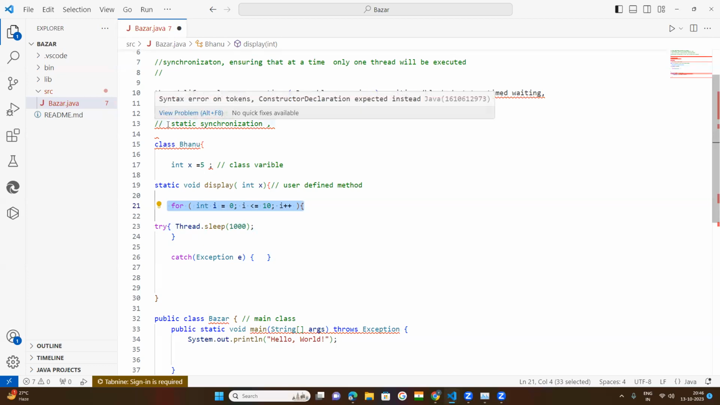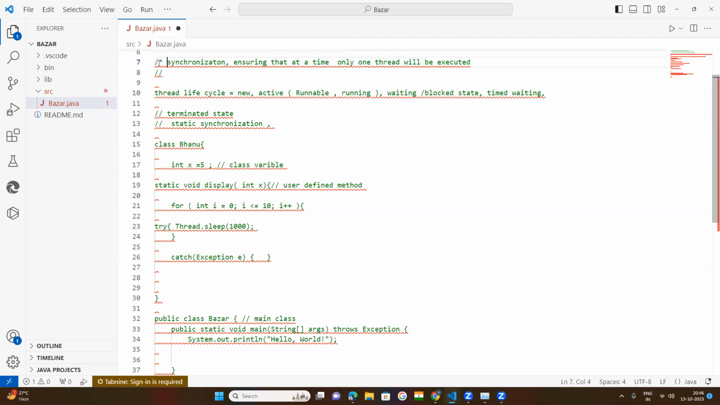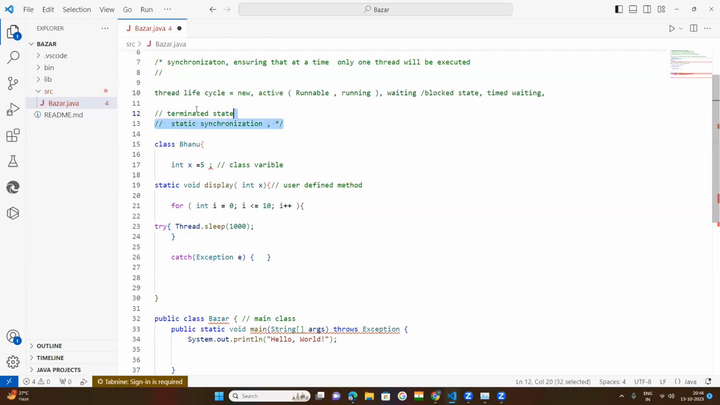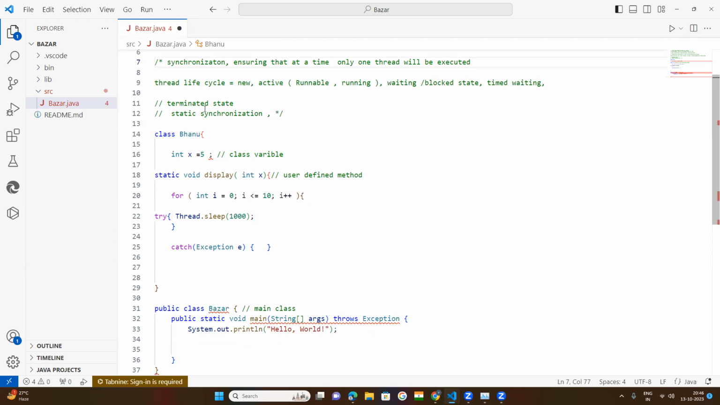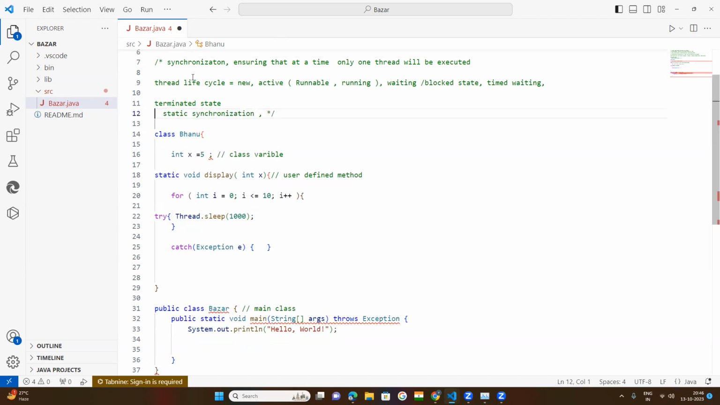I want to keep all of these in one multi-line comment. What is the multi-line comment structure? Forward slash star, and to end it, star forward slash. For every line of code, I don't need to keep the two forward slashes. You keep all the lines of code in forward slash star and star forward slash. Now the total code will be in a multi-line comment.